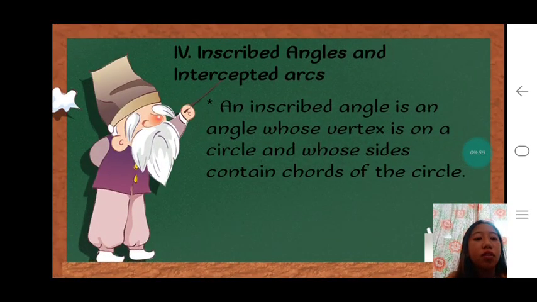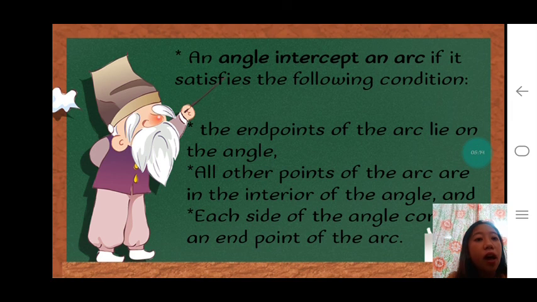Next, inscribed angles and intercepted arcs. An inscribed angle is an angle whose vertex is on a circle and whose sides contain chords of the circle. Muna siyang inscribed angles. Next, an angle intercepts an arc if it satisfies the following conditions.